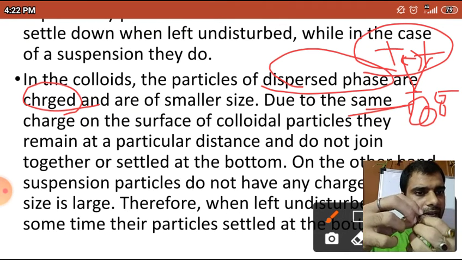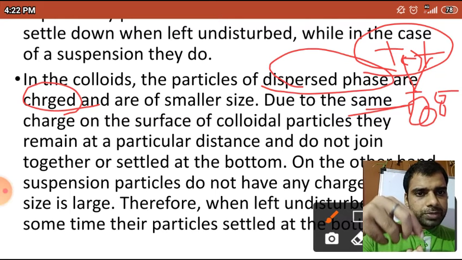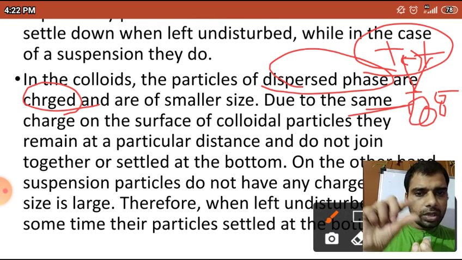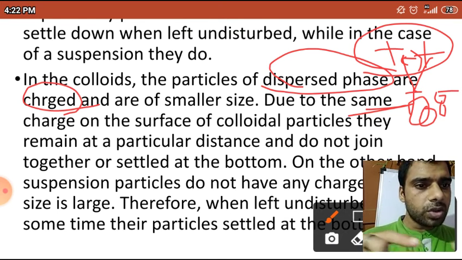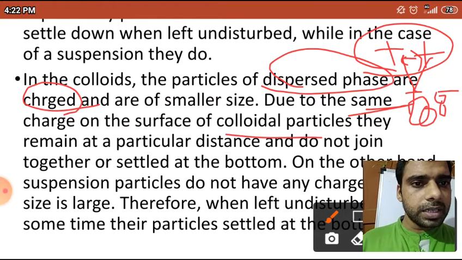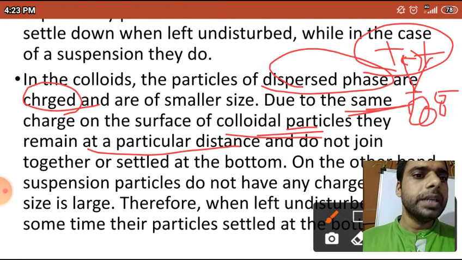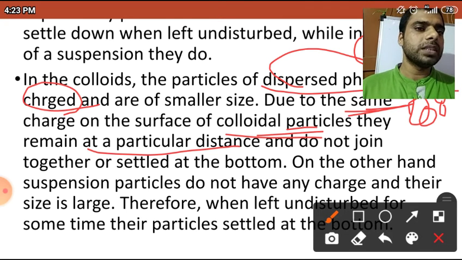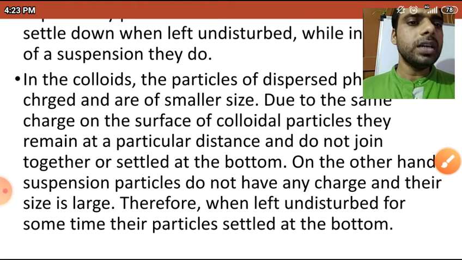So one particle will try to keep some distance from the others, and they will not settle down at the bottom. You can say that due to the same charges on the surface of colloidal particles, they remain at a particular distance. But in the suspension, there is no charge concept. Okay, so that's why suspension particles will settle down at the bottom.